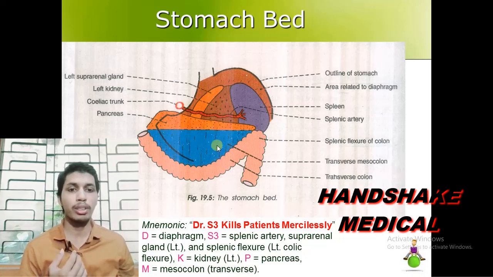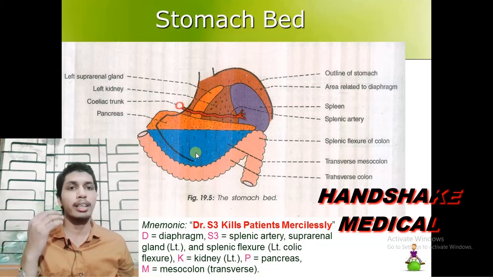Coming to our topic again, in the next relation there is the pancreas, then the transverse mesocolon, and the next one is the splenic flexure of the colon. This is the transverse colon, and here lies the spleen, and here the transverse colon flexes and forms the splenic flexure of the colon, also known as the left colic flexure.